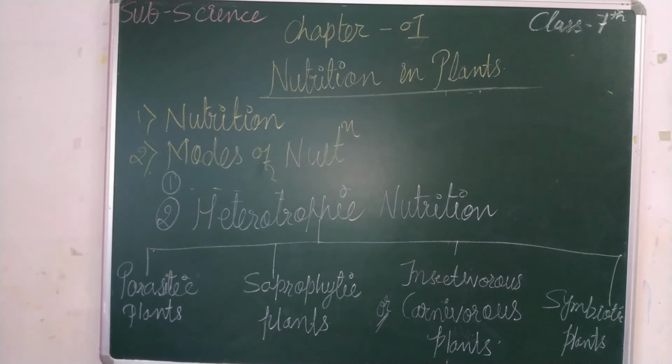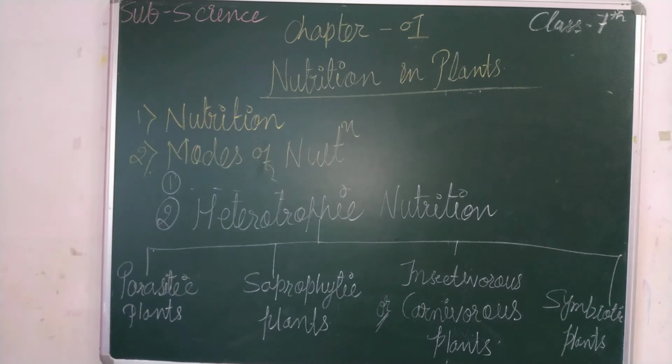Right? Now, as we have seen, there are two modes of nutrition. First is autotrophic nutrition, second is heterotrophic. Likewise, in heterotrophs also, we can see four types of plants. You can see on the board.